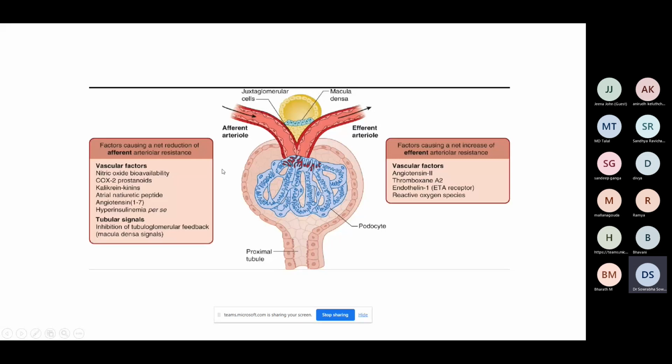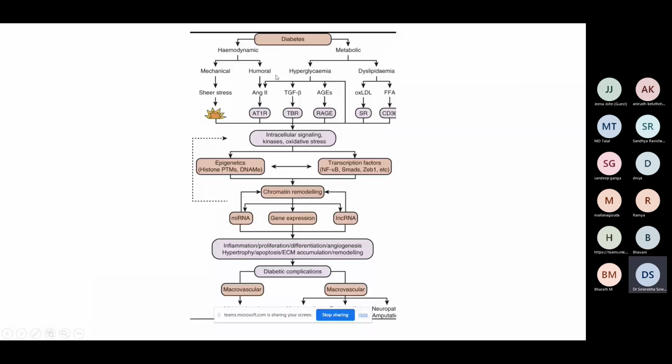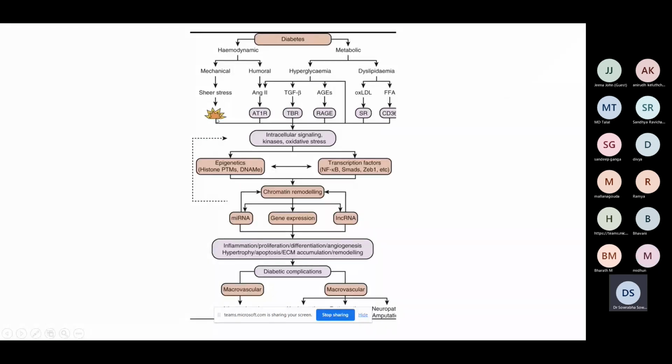So an imbalance between afferent arteriolar pressure and efferent arteriolar pressure causes an increase in the glomerular filtration pressures, thereby leading to loss of albumin. So this is the hemodynamic effects of diabetes. This causes shear stress and an increase in damage.